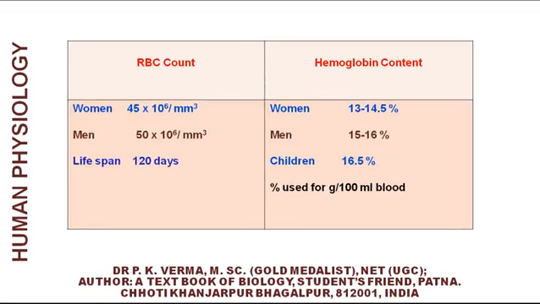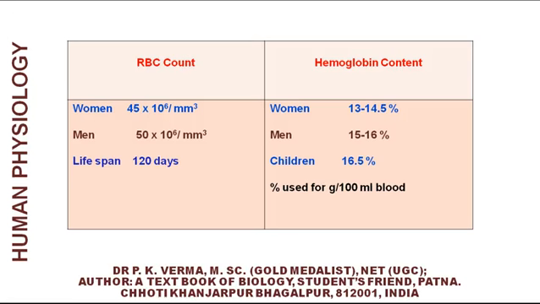In this table, you can compare the RBC count and hemoglobin content in male and female. In women, there are 4.5 million RBC per millimeter cube, but in male it is about 5 million per millimeter cube.